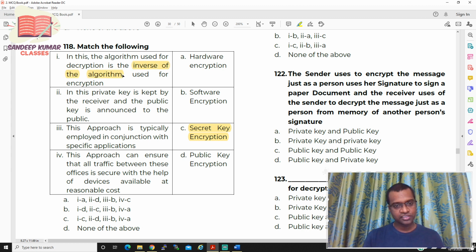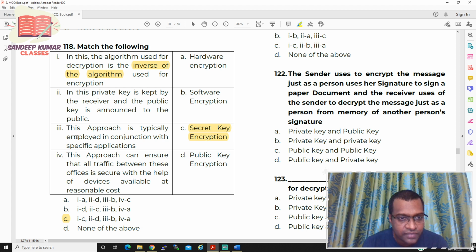So for the inverse algorithm, the first one should be C. Let us see which option. If you see, the first one is C. It might be this answer, but you have none of the above, so be careful. Next, the private key is kept by the receiver and the public key is announced to the public. That means you have two types of keys, which is nothing but public key encryption. So 2 is D. Perfect. So let us see the third one.